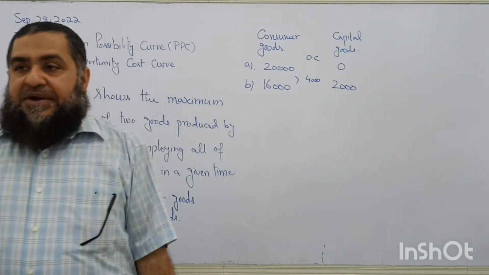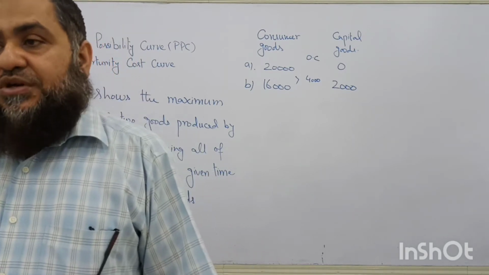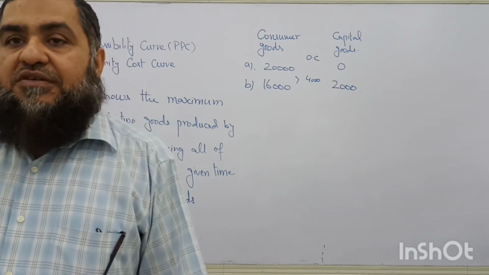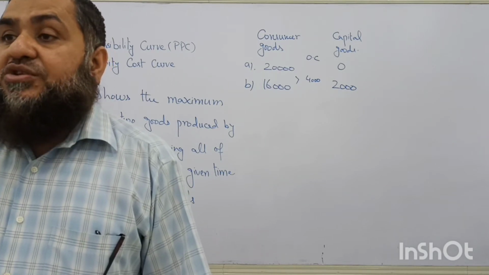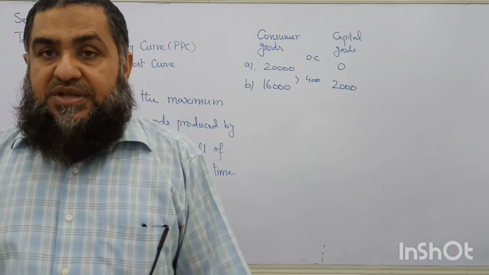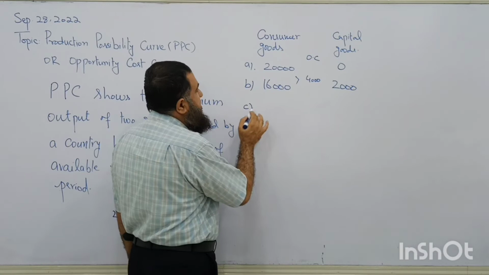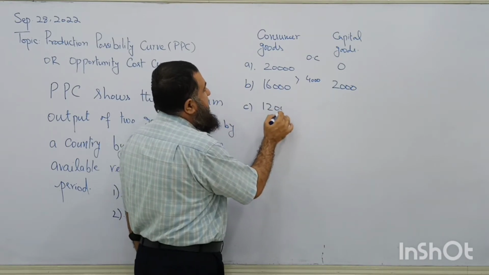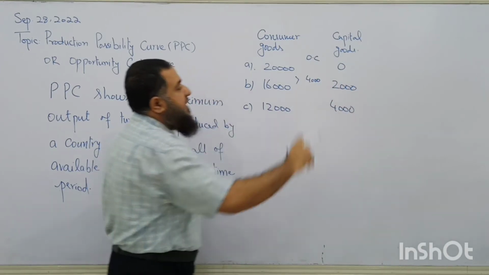For one capital good, it means a country has to give up 2 of the consumer goods. This is the opportunity cost of capital goods. For a single additional capital good, how many units of consumer goods will be given up? They are two in number. Now, the third option for the country is, if it further decreases the production of consumer goods, it is able to produce more capital goods.